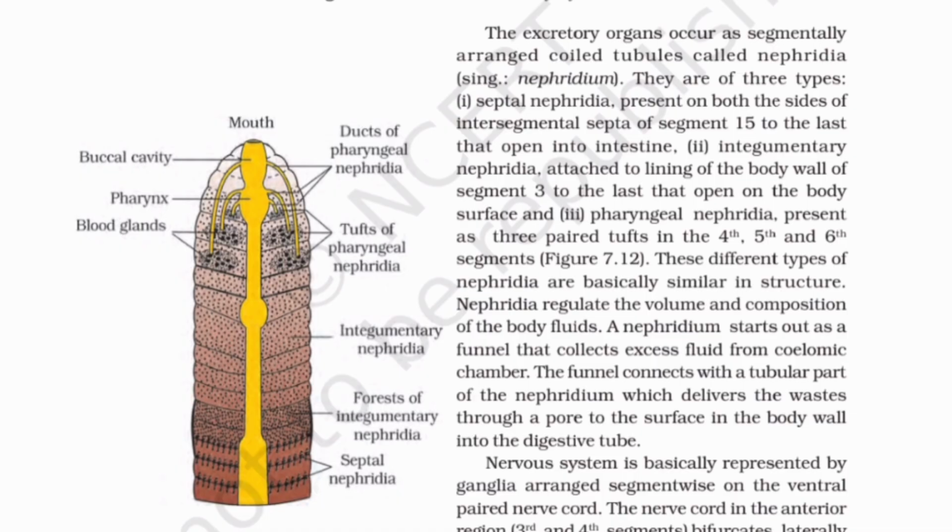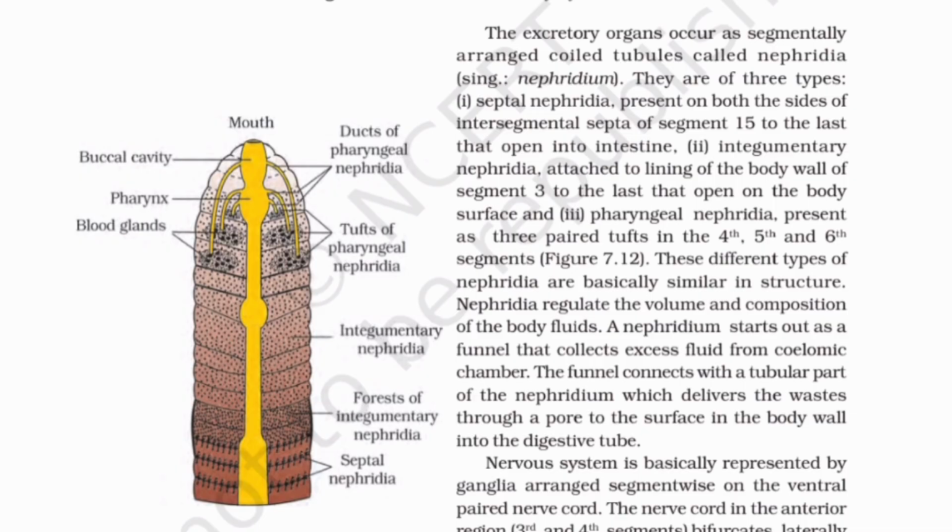Septal nephridia, present on both sides of the intersegmental septa of segment 15 to the last, that open into the intestine. Integumentary nephridia, attached to the lining of the body wall of segment 3 to the last, that open on the body surface, and pharyngeal nephridia, present as 3 paired tufts in the 4th, 5th and 6th segments. Figure 7.12. These different types of nephridia are basically similar in structure. Nephridia regulate the volume and composition of the body fluids.